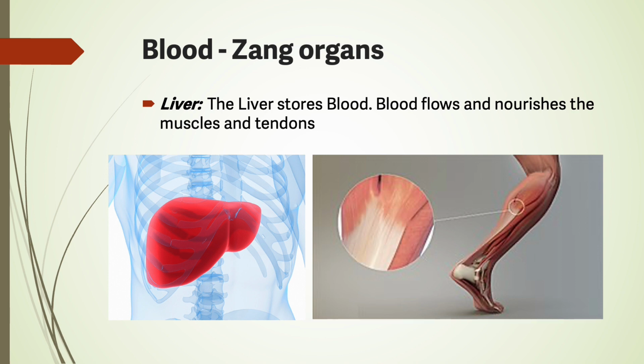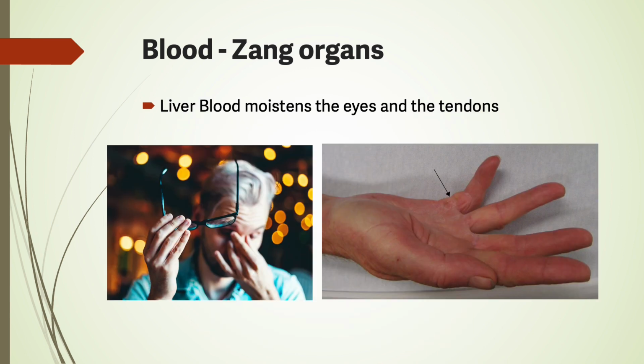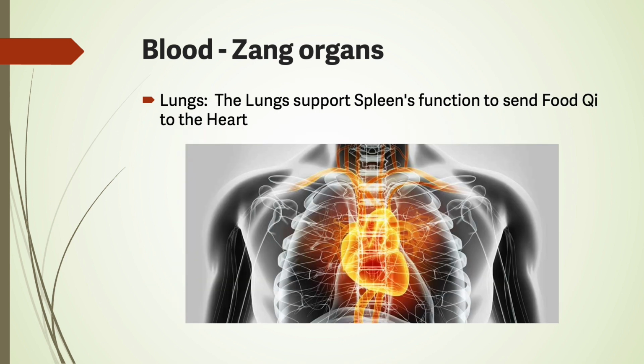The liver stores blood. Blood flows and nourishes the muscles and tendons. While resting, blood returns to the liver where it is stored at night and regenerated. Liver blood deficiency requires the patient to rest frequently. Liver blood moistens the eyes and the tendons. Liver blood also has a close relationship to the uterus.